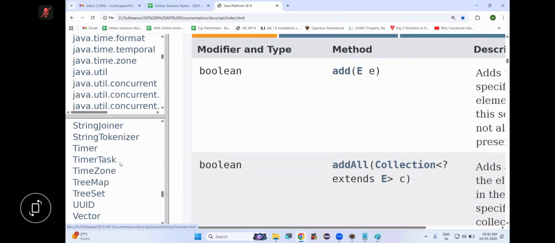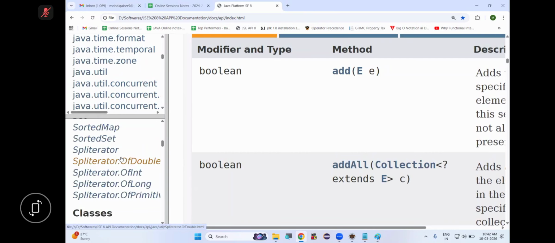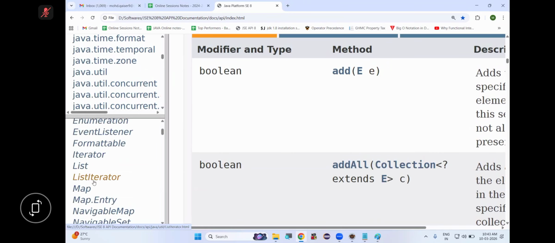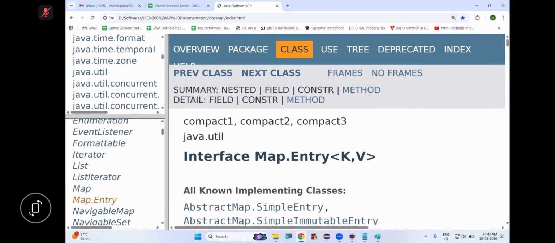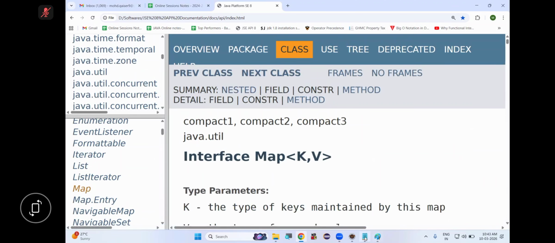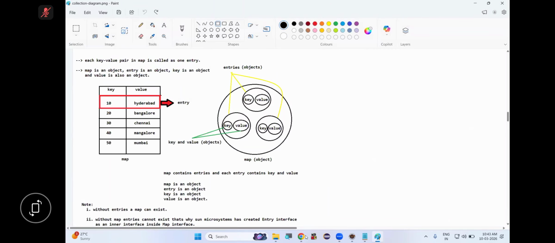So in the java.util package, we have an interface called Map. And in the Map interface, we have an inner interface or nested interface called Entry. Map.Entry is an inner interface or nested interface inside Map. Is this clear, everyone? Tell me, are all these points clear or not? If all these points are clear, now listen.